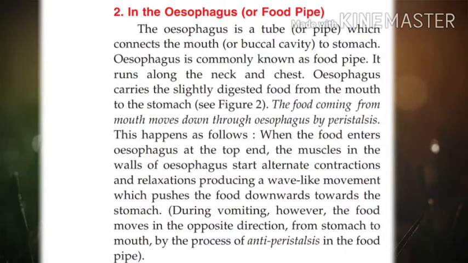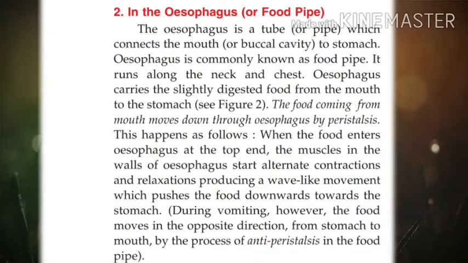Now, children, you must have vomited at least once in your life, isn't it? So, what happens during vomiting? How does the food come out from the mouth? Listen. During vomiting, the food moves in the opposite direction, that is from stomach to mouth. How? By the process of antiperistalsis in the food pipe.